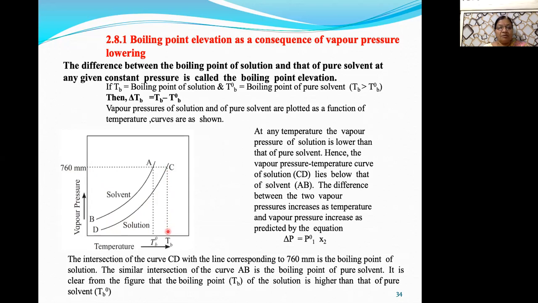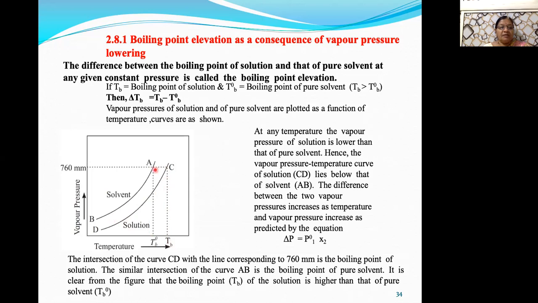See the definition of boiling point: the temperature at which the vapor pressure becomes equal to the atmospheric pressure, that is 1 atmosphere. So in this case, when the vapor pressure of solution becomes equal to 1 atmospheric pressure, the corresponding temperature denoted by TB is nothing but the boiling point of solution.